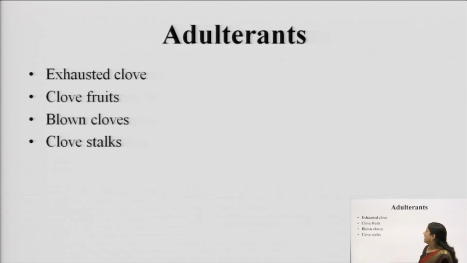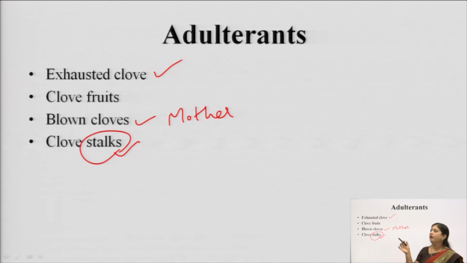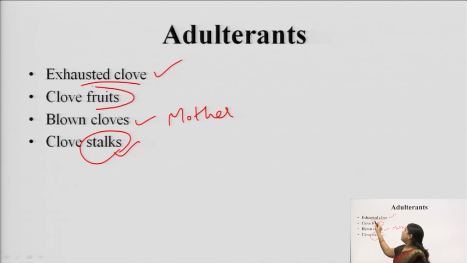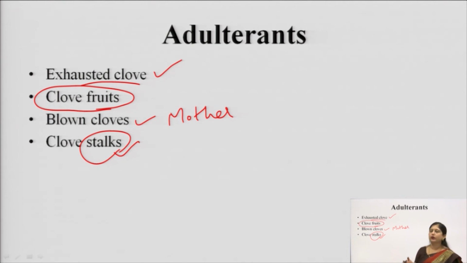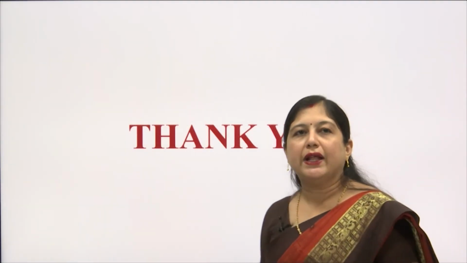Finally, the adulterants are the matured flowers of clove, that is, those cloves which have opened up; they are known as blown cups, or if they have pollinated we call them mother cloves. Then the stalks, that is, the attachment of those flowers, are generally used for adulteration. If the oil has been completely isolated from the clove, it is known as exhausted clove, and the pollinated and matured clove is known as clove fruits. All these are generally used as adulterants, and they do not have the eugenol which is present in clove buds. So this is about mentha and clove.